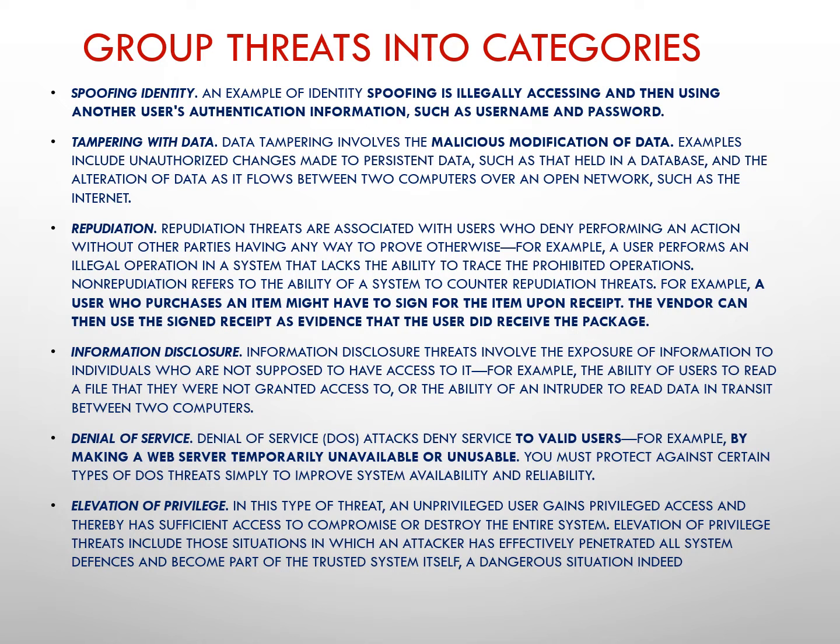After that, we have the point of information disclosure. Information disclosure threats involve the exposure of information to individuals who are not supposed to have access to it. For example, we are trying to access data which is confidential, and we don't have any authority to access the data. In those cases, this point can be raised.